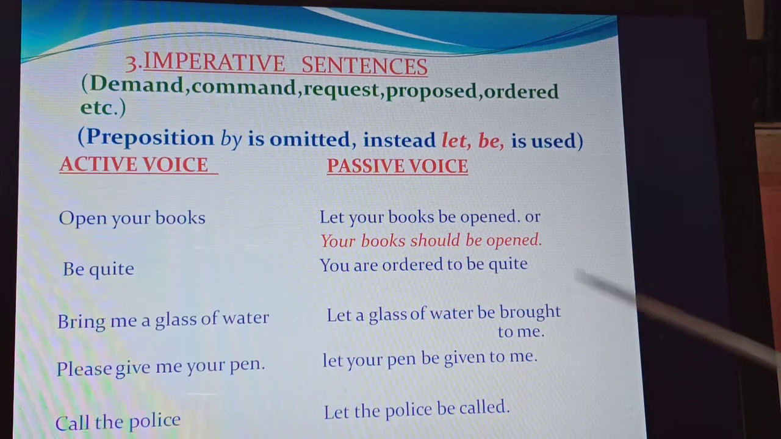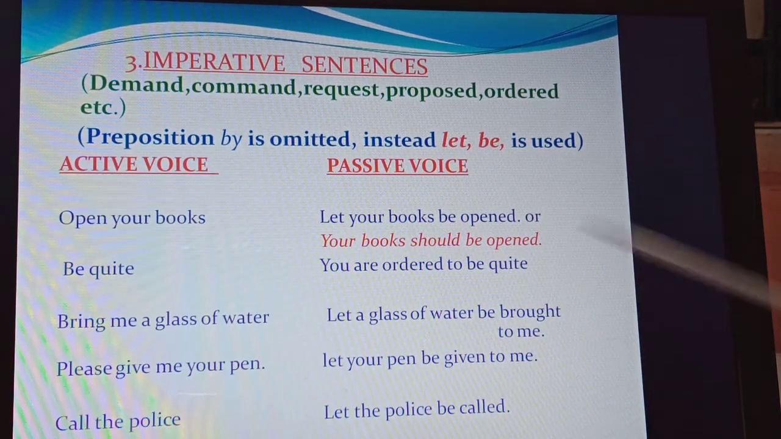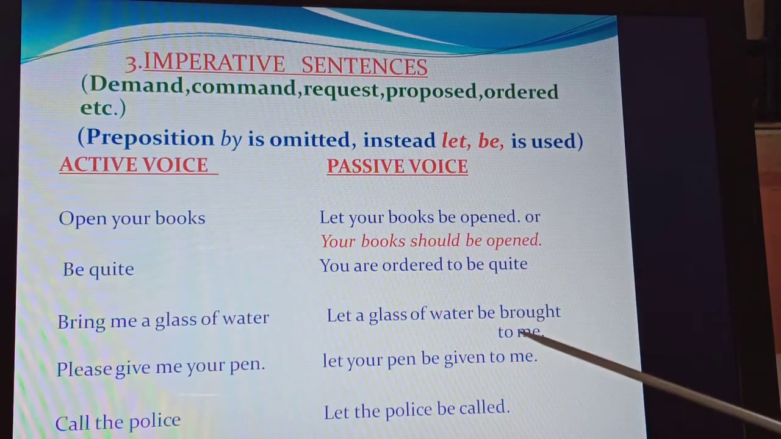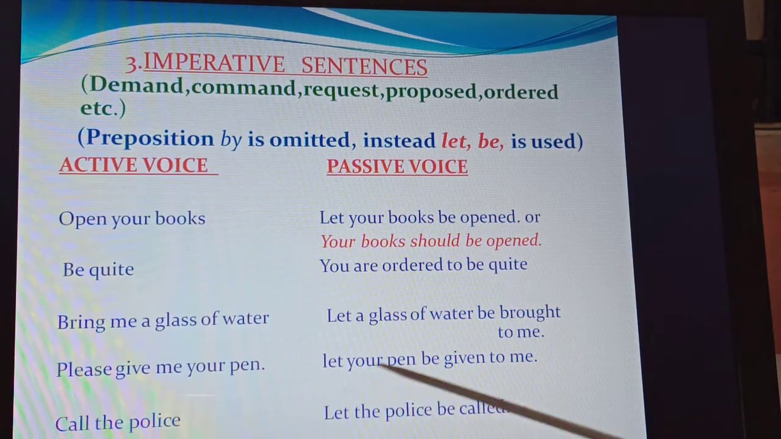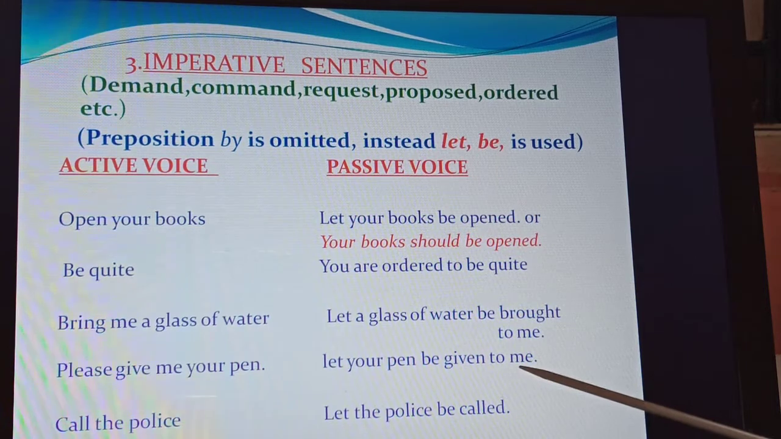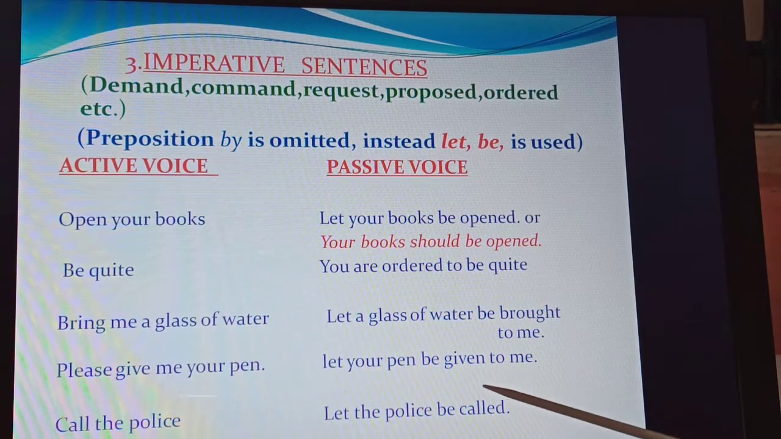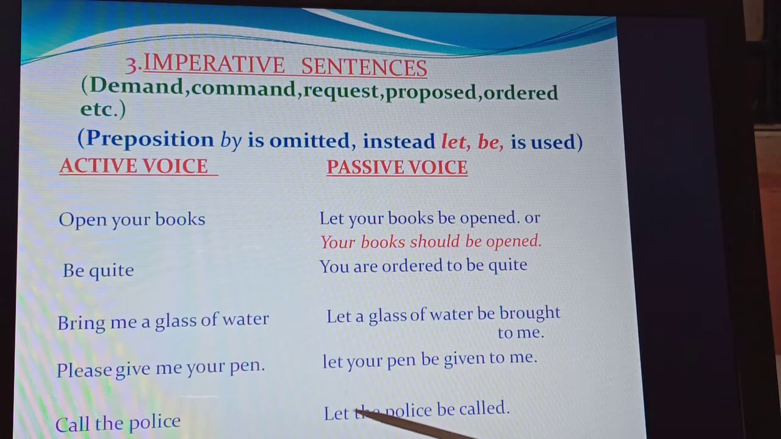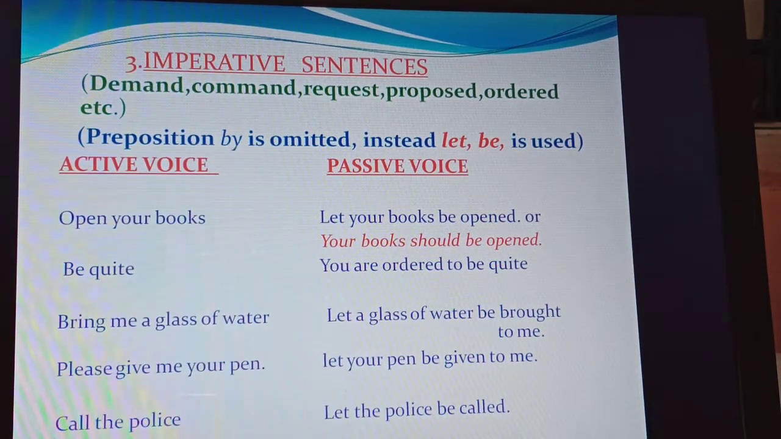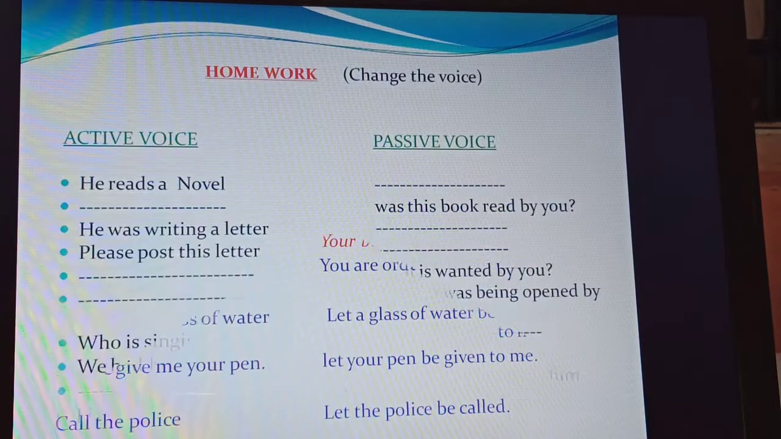Or you can write: you are requested to bring a glass of water. That also is correct. Please give me your pen. Let your pen be given to me, or you are requested to give me your pen. Call the police. Let the police be called, or you are ordered to, or you are requested to call the police. This is the imperative sentence.